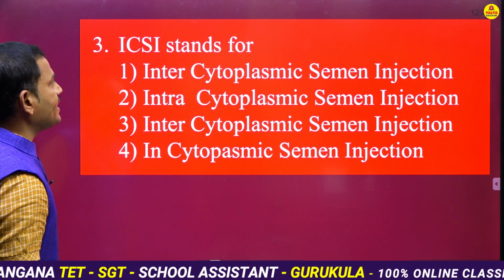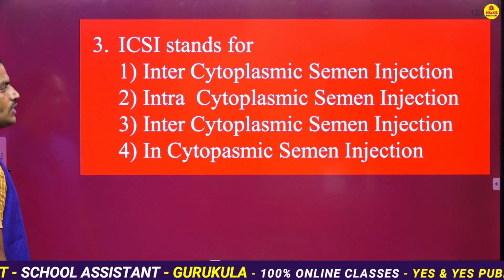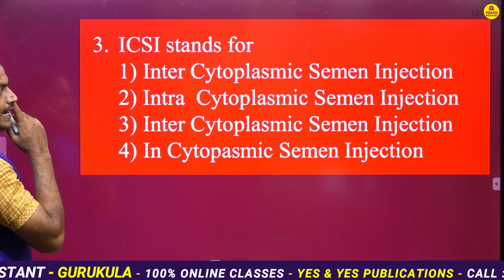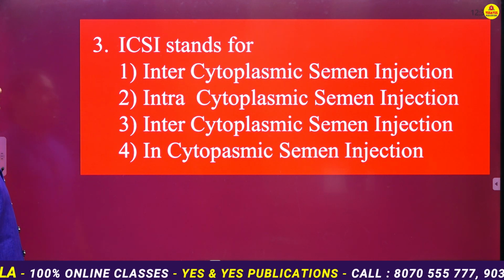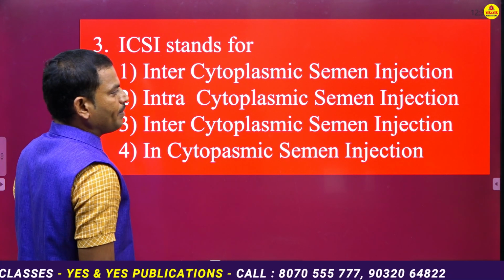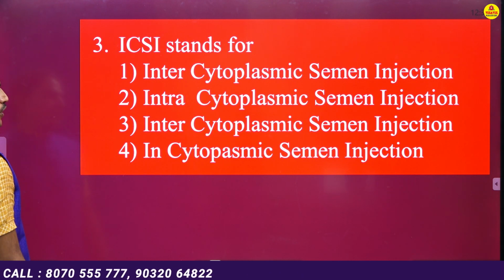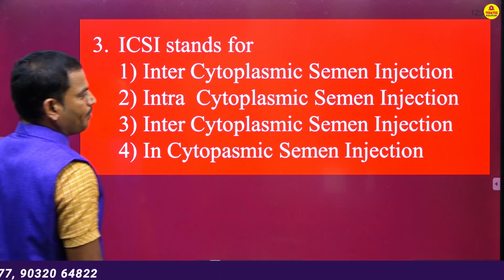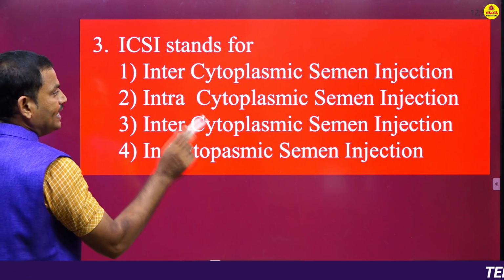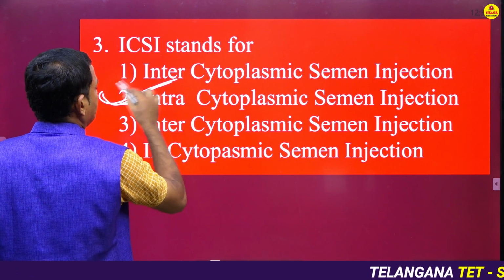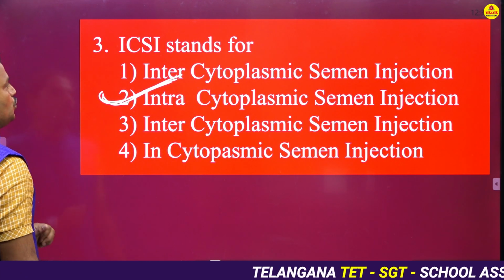Next, ICSI stands for what? Option 1, intercytoplasmic semen injection. Option 2, intracytoplasmic semen injection. Option 3, intercytoplasmic semen injection. Option 4, incytoplasmic semen injection. So it is called intracytoplasmic semen injection. That is option 2.